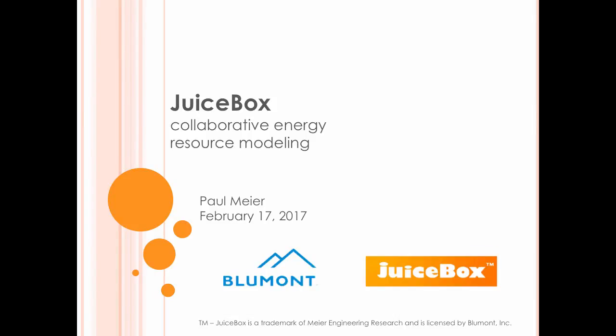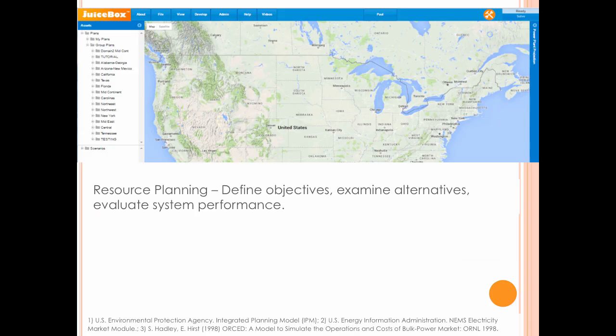Here's a brief introduction to JuiceBox software for use in multi-state and multi-organizational planning efforts. This video provides a technical description of the underlying modeling approach and assumes familiarity with resource models. JuiceBox is a resource planning tool, which means that it helps define objectives, examine alternatives, and evaluate system performance.